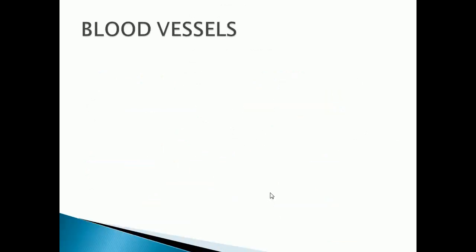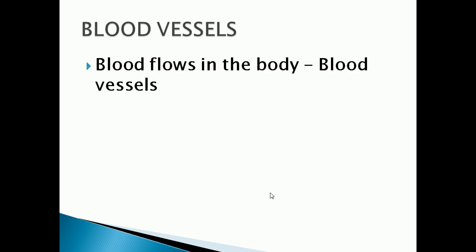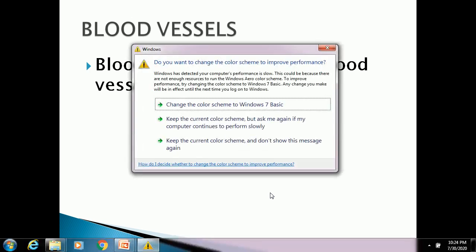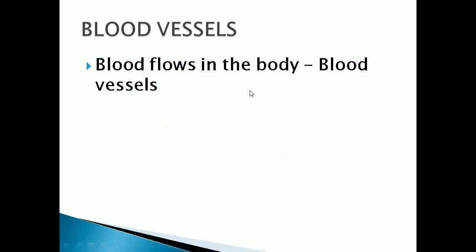Now we are going to see about blood vessels. Already I told, blood flows in the blood vessels. Blood vessels are the pathway to transport nutrients and oxygen in the body. Blood flows in the body through long tube-like pipes called blood vessels. Now we are going to see the types of blood vessels. There are three types of blood vessels. What are they? In the introduction part only I told: arteries, veins and capillaries. Now we can see briefly about that. Arteries.